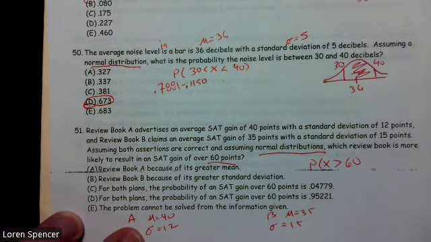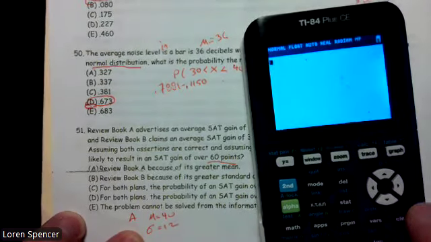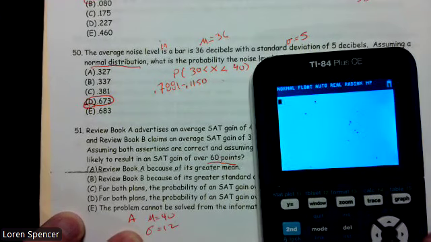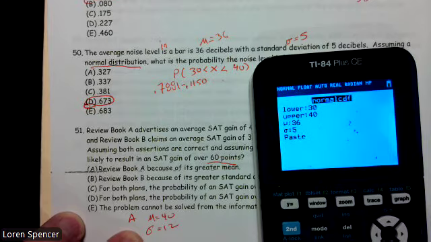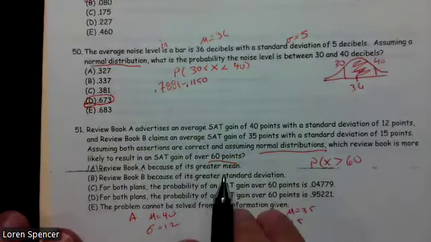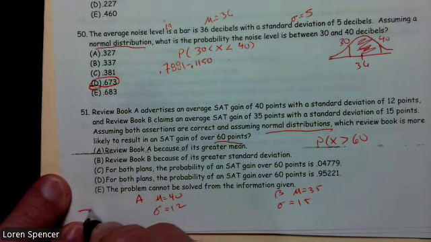All right, so I have a mean of 40 and a standard deviation of 12. Let's calculate these probabilities using normCDF, second vars, normCDF, lower bound. And by the way, I should go ahead and draw the pictures, because I think that makes a big difference in people's understanding.